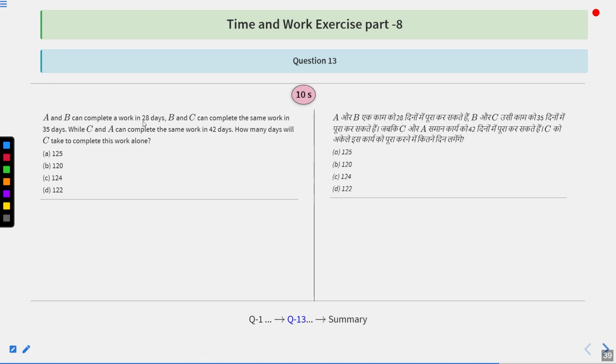A and B can complete a work in 28 days. B and C can complete the same work in 35 days, while C and A can complete the same work in 42 days. How many days will C take to complete this work alone? Options are 125, 120, 124, or 122, A, B, C, and D.